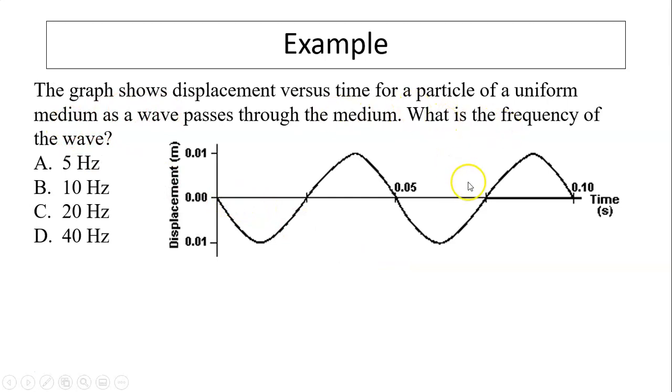Take a look at another question. This is a graph. It tells you the information of the amplitude. In this case, amplitude is 0.01. Another piece of information it gives you is the period. Period is 0.05. What is the frequency? We need to remember how frequency and period relate. They are inversely related. Frequency is 1 over period. So it's 1 over 0.05 seconds. You get 20 hertz.